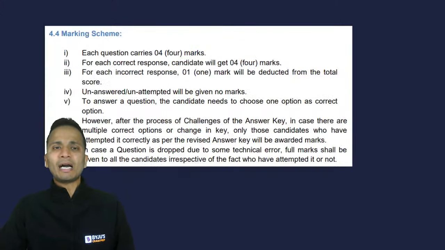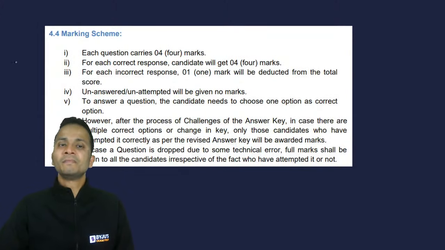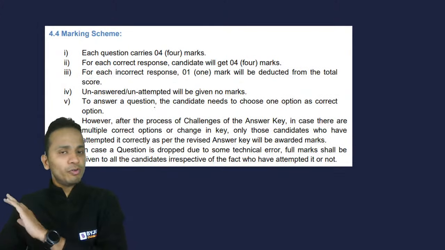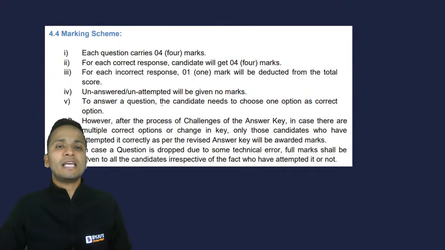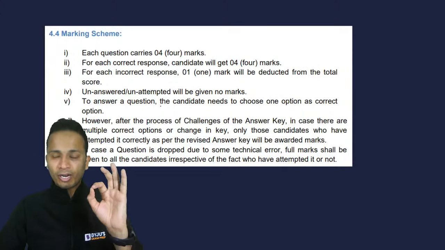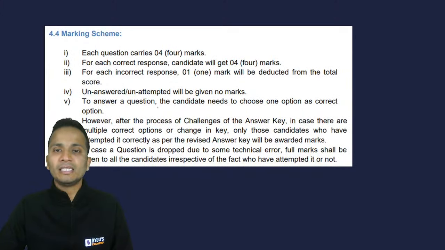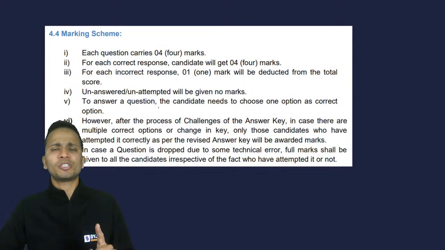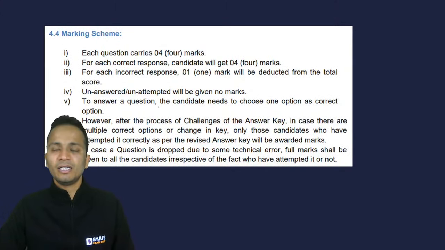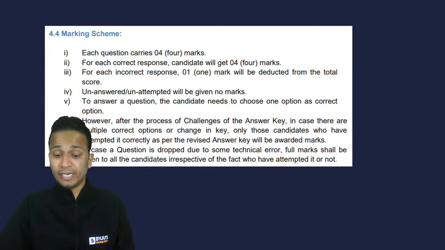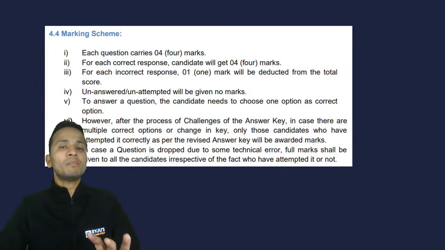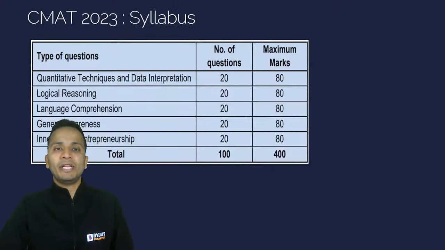Now, the marking scheme of this paper is +4, as you already know, but there is negative marking. An unattempted question will not give you any positive marks and will not attract any negative marking. Now, there will be 4 options for every question, and you need to select only one option, which will be the correct answer. So every question will have exactly one correct option. This is all about the pattern of the CMAT examination.